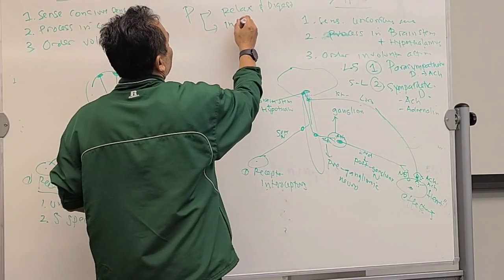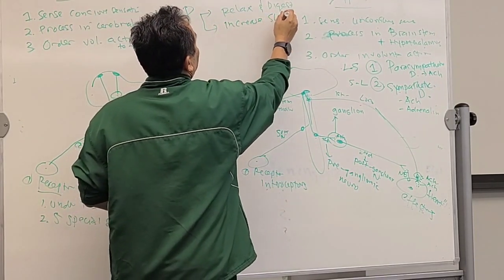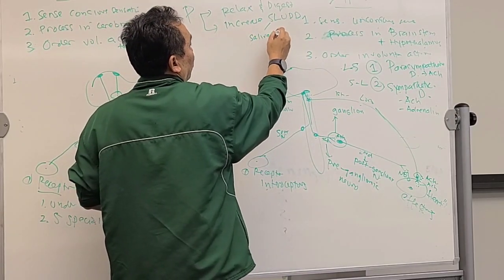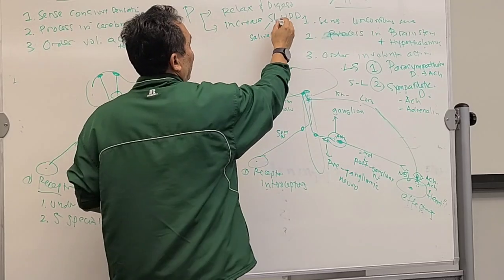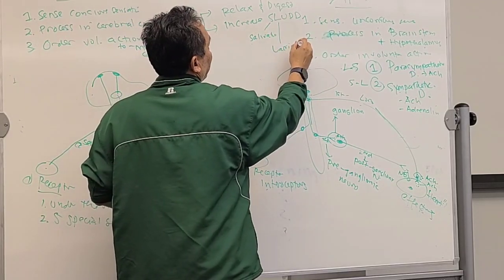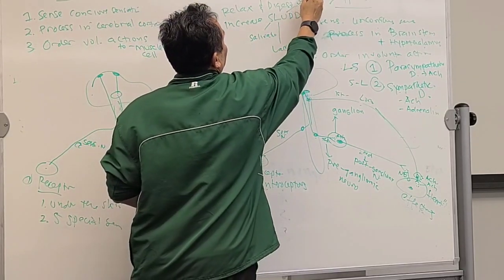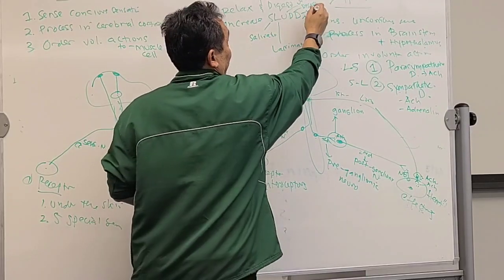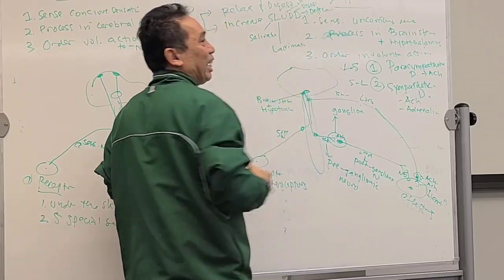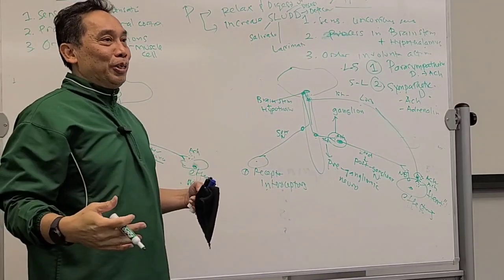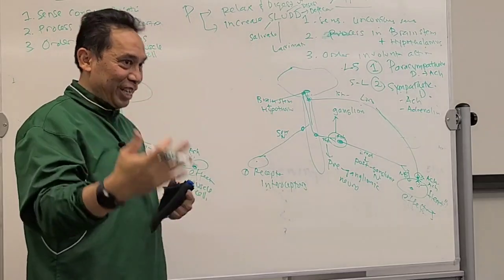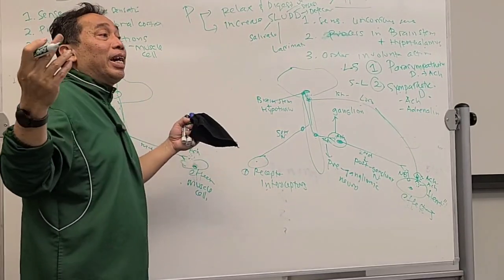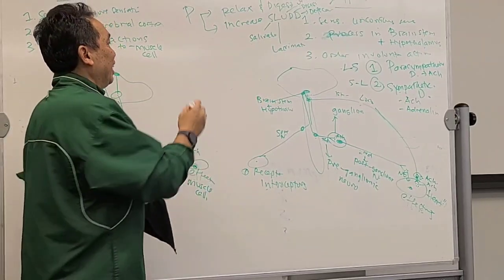It also increases what we call the SLUD. SLUD is an abbreviation for salivation. Remember, when you digest, you produce saliva; lacrimation, which is tears; urination; digestion; and defecation, poop. So increase that. You feel good. You urinate, you defecate because of the para. So para is kind of normal. You are in a normal condition.